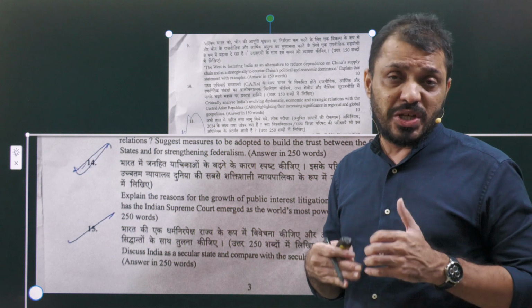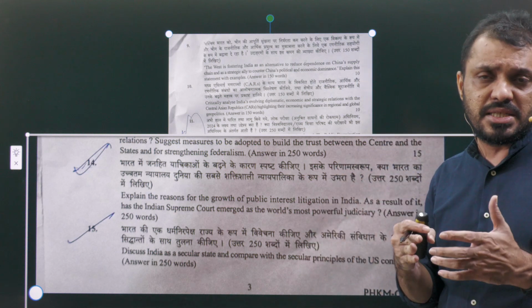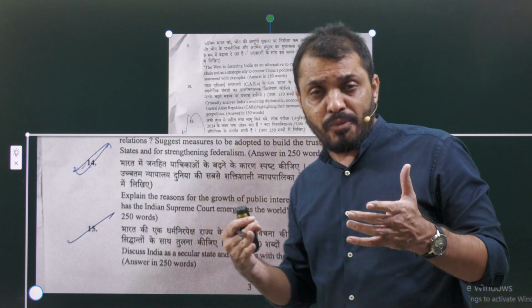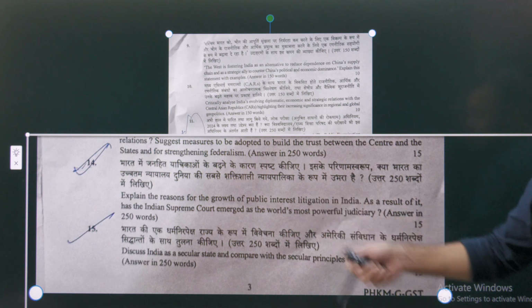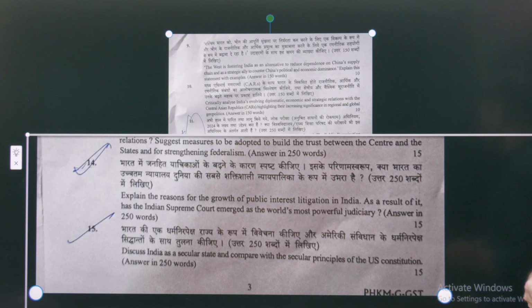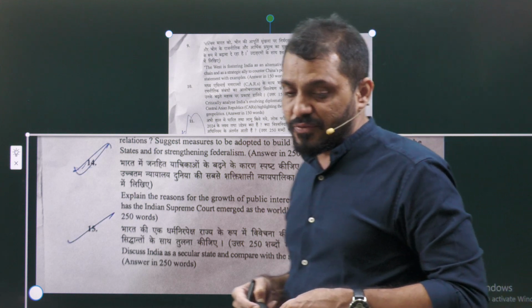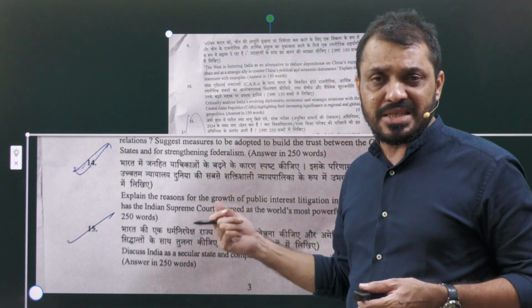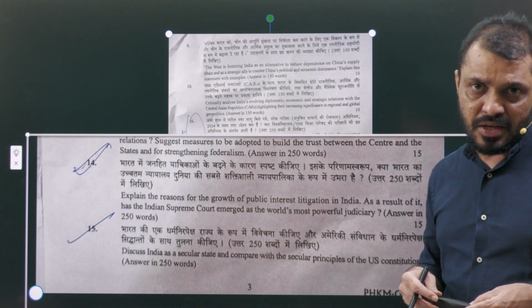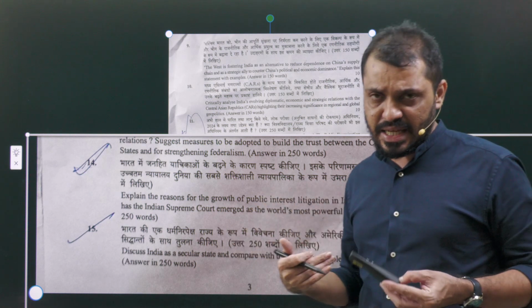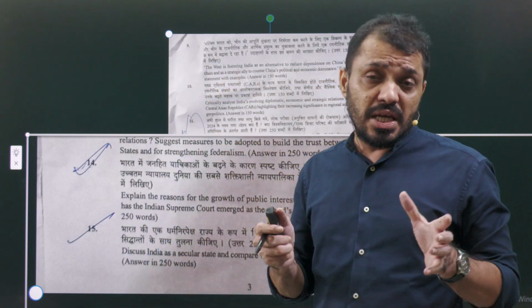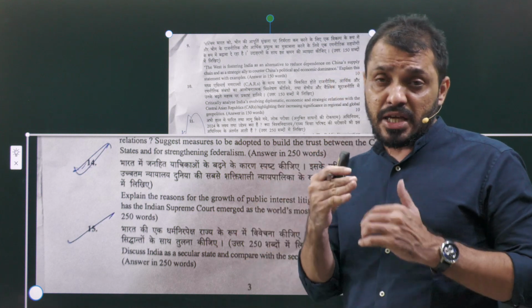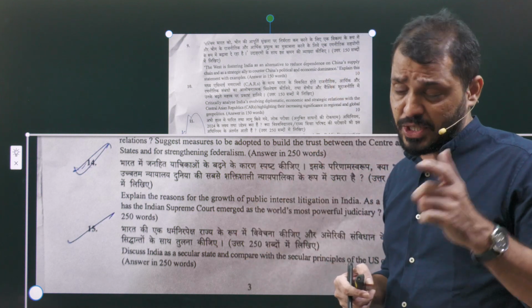I told you that public interest litigation is a part of judicial activism. As the number of PILs increases, court activity is increasing. Obviously, as court activity increases, they are saying that the Indian Supreme Court has emerged as the world's most powerful judiciary. That is happening especially due to judicial activism. We have to write that, and how PIL is encouraging judicial activism. And of course, even though the Supreme Court has these kinds of instruments, it is still restraining itself from judicial overreach as well. That is also worth mentioning here.